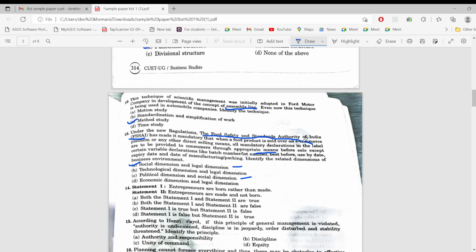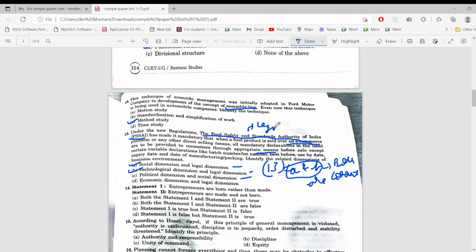And also, since it has been told that it is an e-commerce platform, so technological and legal is also given. See, so technological and legal can also be the answer. So therefore, there will be two answers for question number 13. That is A and B. Both would be correct. So in this type of case, in CUET, you would be awarded 5 marks if you select either option A or option B, whichever you find correct. So you should remember that Food Safety and Standards Authority of India, FSSAI, is a part of legal dimension.